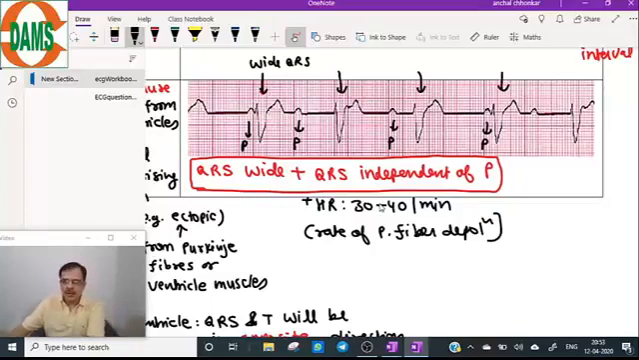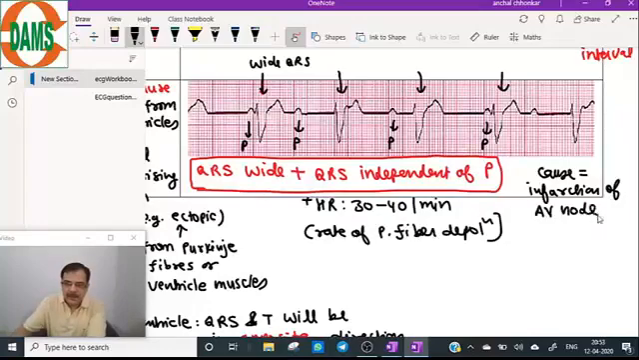The cause of this third degree AV block is infarction of the AV node plus bundle of His. Treatment is an artificial pacemaker.